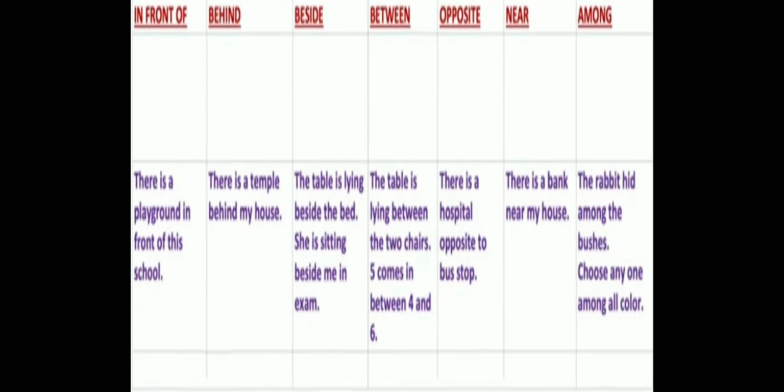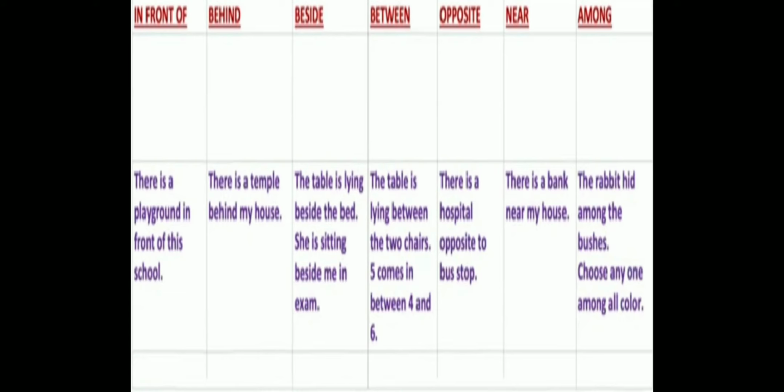When there are more than two, then we use among. Distribute these toffees among all the students. Distribute this money among all the people. So among is used when we are talking about more than two things or people. Choose any one among all colors, while choose between blue and black. When only two choices are given, you use between. More than two, then among.